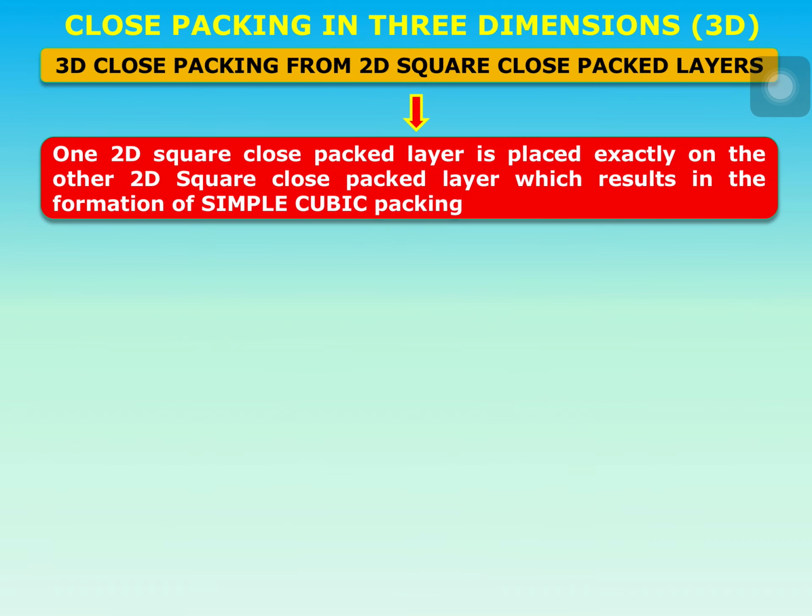One 2D square close pack layer is exactly placed on the other 2D square close pack layer. This is going to result in the cubic lattice, simple cubic lattice. So if we place one 2D square close pack layer over the other 2D square close pack layer, we are going to end up with simple cubic lattice.